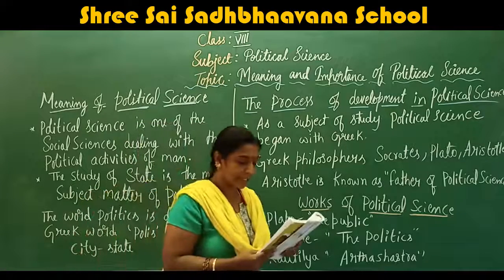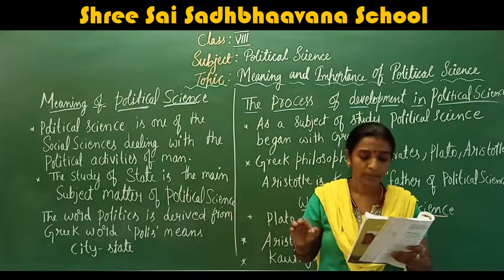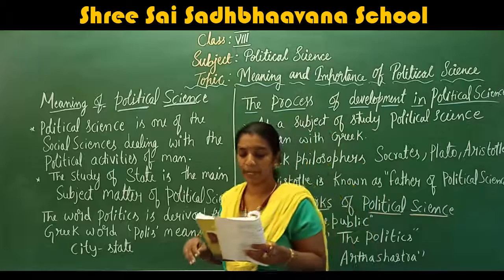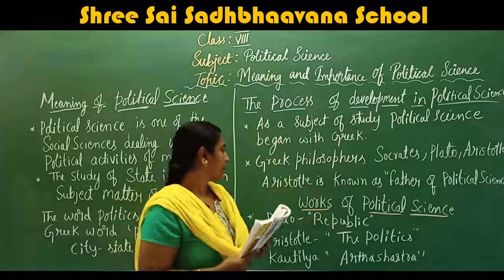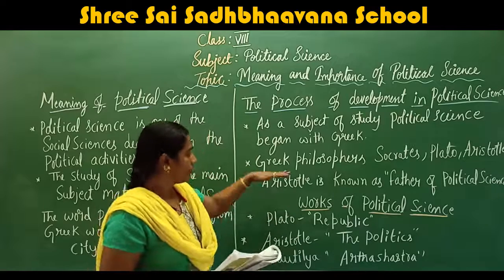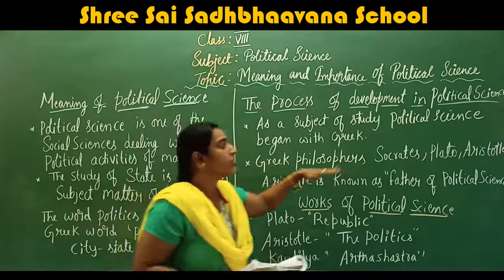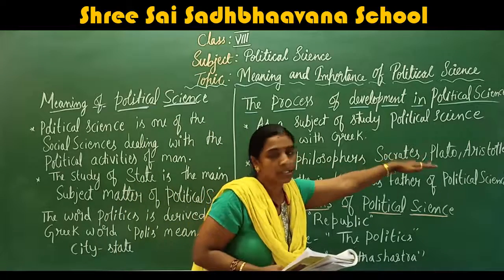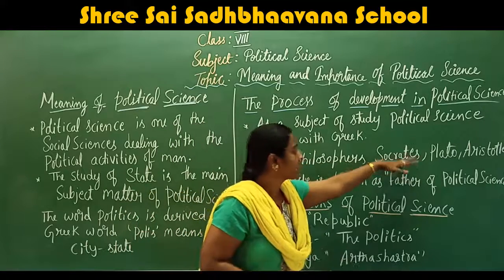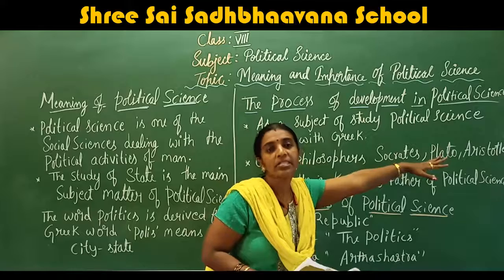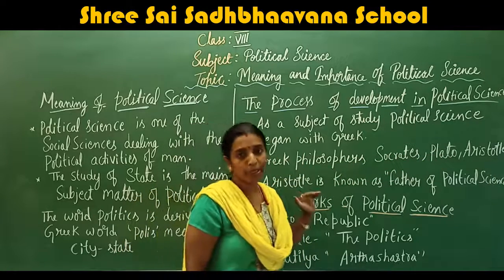Politics was given the status of an independent science by the Greeks, the Greek philosophers. So let us understand who the Greek philosophers are. The Greek philosophers Socrates, Plato, Aristotle. Among the Greek philosophers, the great persons were Socrates, Plato, and Aristotle. And also, you know, Aristotle is known as the father of political science.